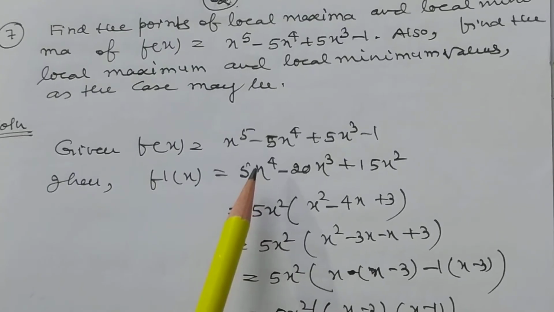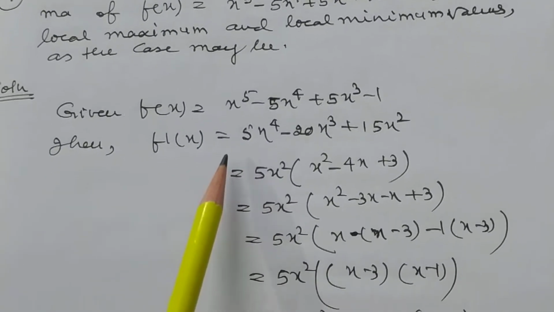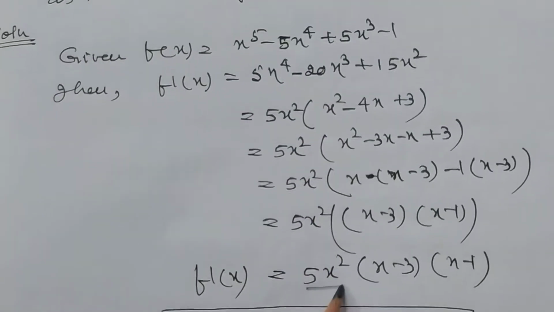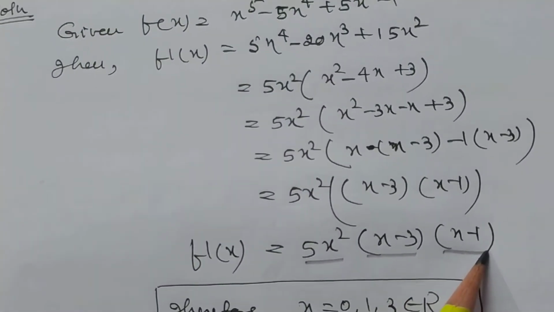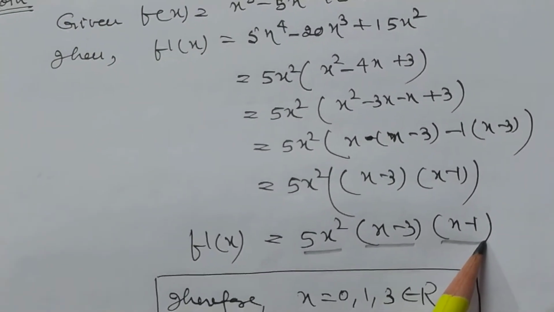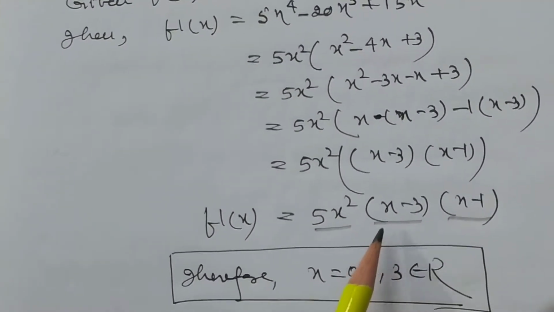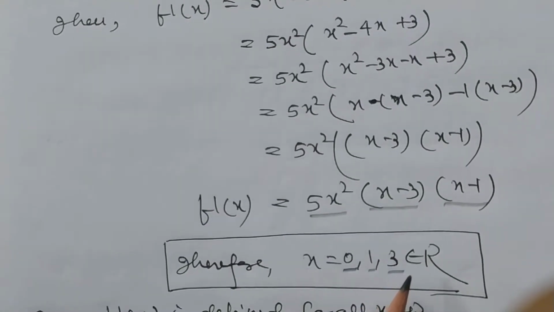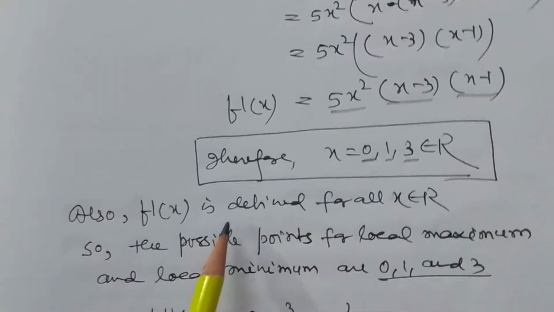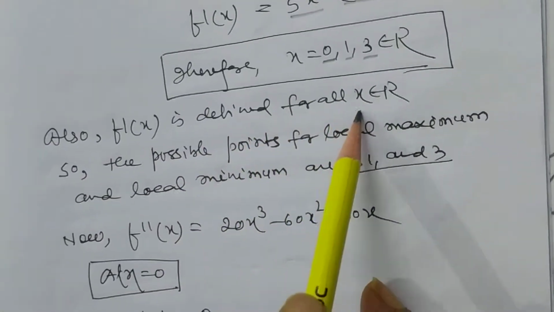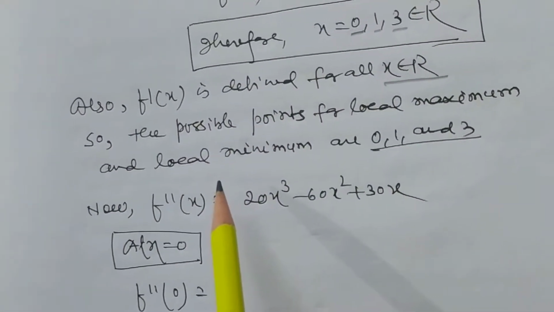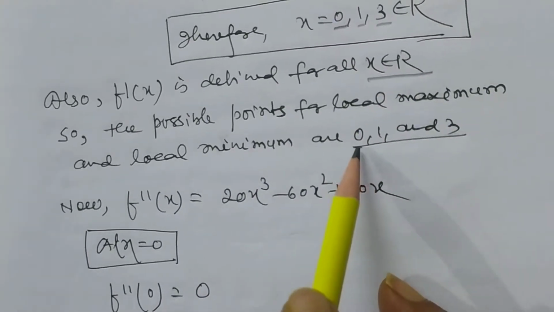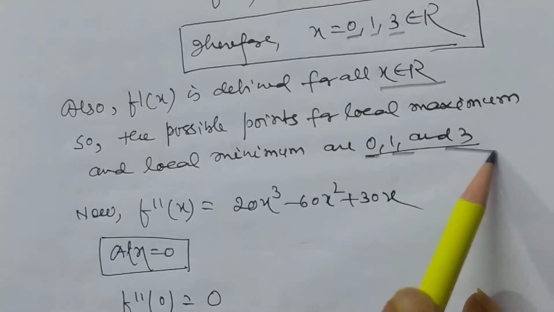Because, you see, after taking differentiation, we have 5x square times (x minus 3) times (x minus 1). This will be the factor after differentiation. And the critical points are 0, 1, 3, all belonging to R. Also f dash x is defined for all values of x belonging to R. So the possible points for local maximum and local minimum are 0, 1 and 3.